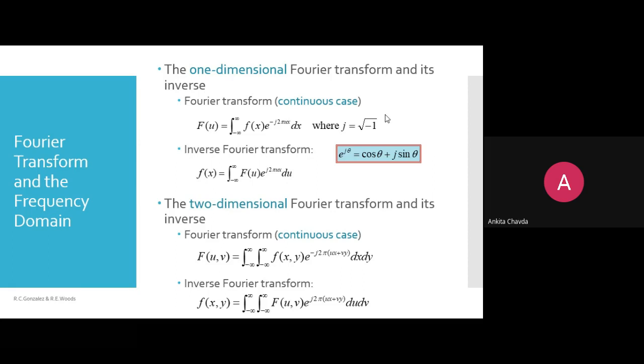Inverse Fourier transform, that is f of x, because you are coming back to the spatial domain. So here you will use the variable f of x equals what you have right now, the frequency domain variable, that is F of u. See here, wherever you represent your frequency domain, you write capital letter F, and whenever you are representing your spatial domain, you write small letter f of x, right? This is just the representation the book is using, and we will use the same.